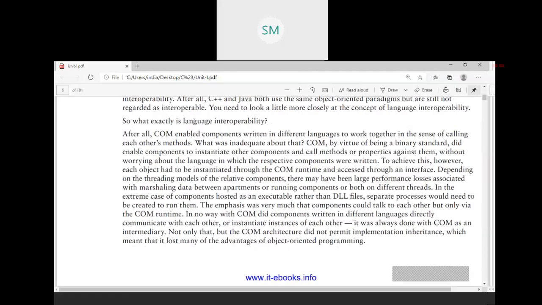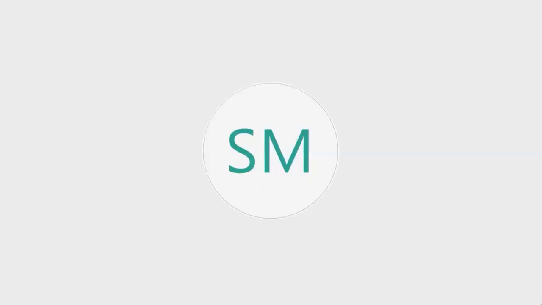.NET supports language interoperability. I have explained it. What is language interoperability? If you write code in one .NET language, then it can be used directly from another .NET language. If you write code in VB.NET, it can be accessed directly from C#.NET.